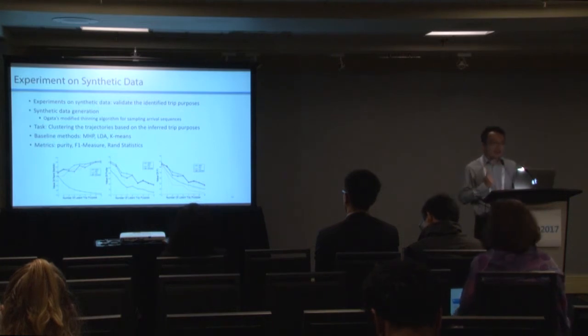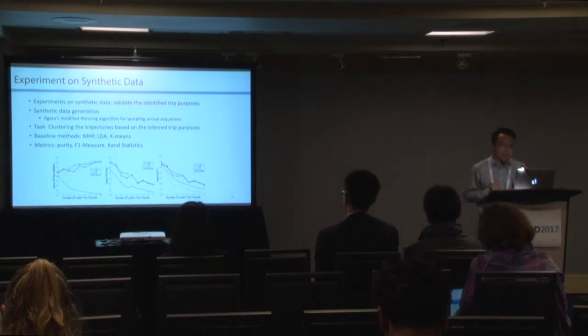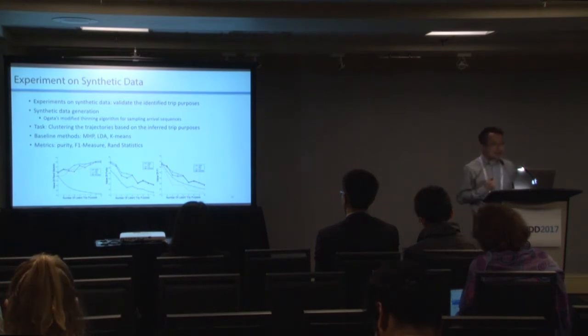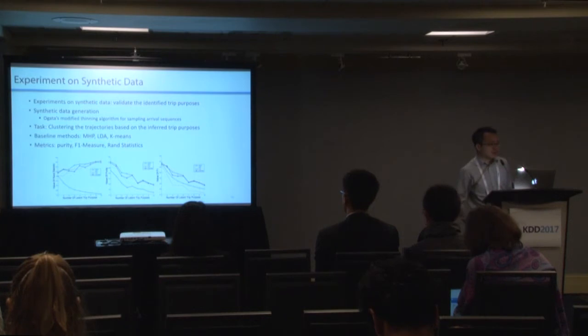The task of this experiment is to cluster the trajectories based on the inferred trip purposes. We see whether our model accurately identifies the trip purposes, or clusters different trajectories into different clusters. We compare our method with the original mixture of Hawkes process, LDA, latent Dirichlet allocation, and a clustering method like K-means.